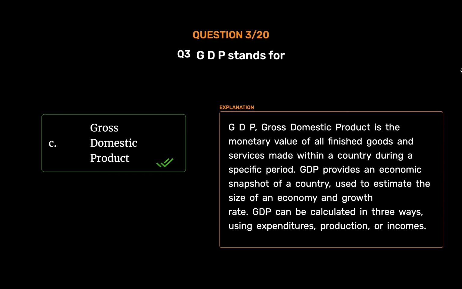GDP. Gross domestic product is the monetary value of all finished goods and services made within a country during a specific period. GDP provides an economic snapshot of a country, used to estimate the size of an economy and growth rate. GDP can be calculated in 3 ways, using expenditures, production, or incomes.